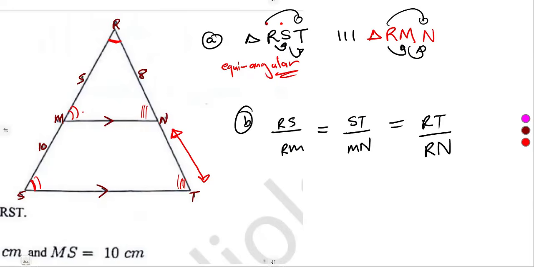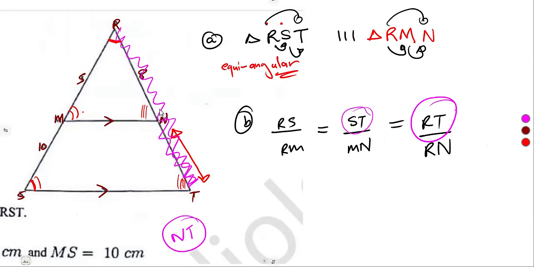But on this ratio of sides, are we having NT? Because the question needs us to determine the length of NT. There is no NT here. We have ST, and this is where T is. This ST has nothing to do with NT, so let's ignore that one. There is RT from R to T, and we can see that NT is included in this line. There we have NT.